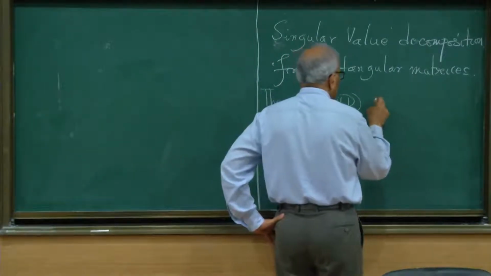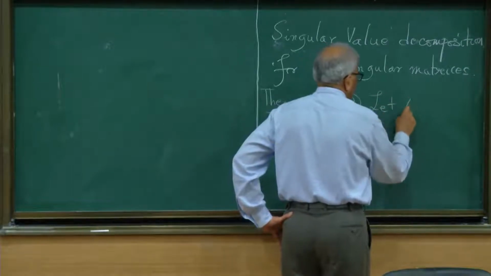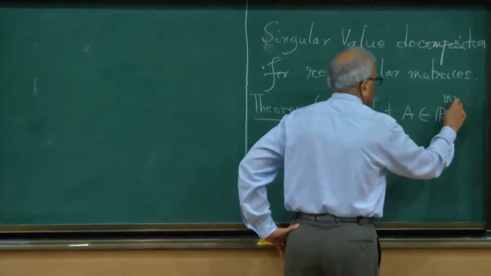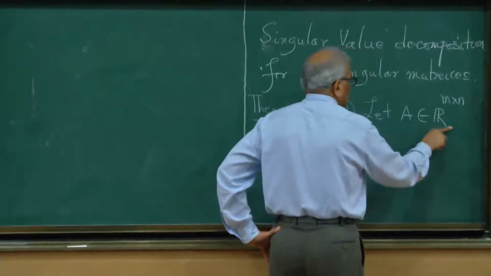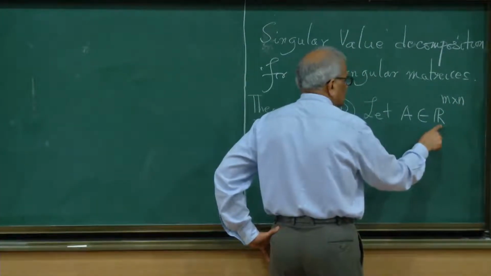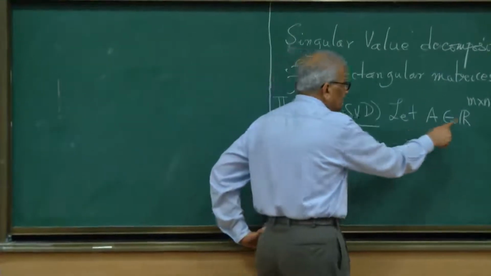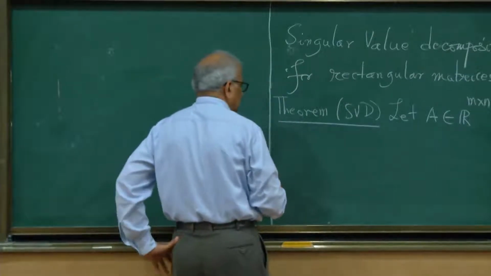So we will work with real matrices. Let A be a real matrix. By this we mean the space of m by n real matrices. So A is a real matrix of size m by n.